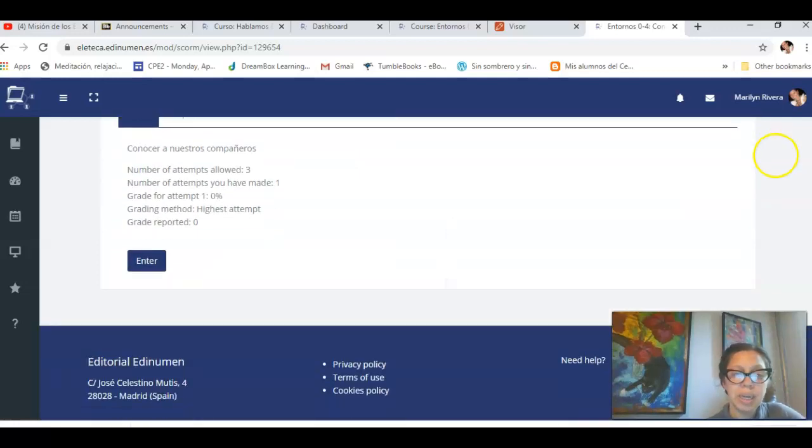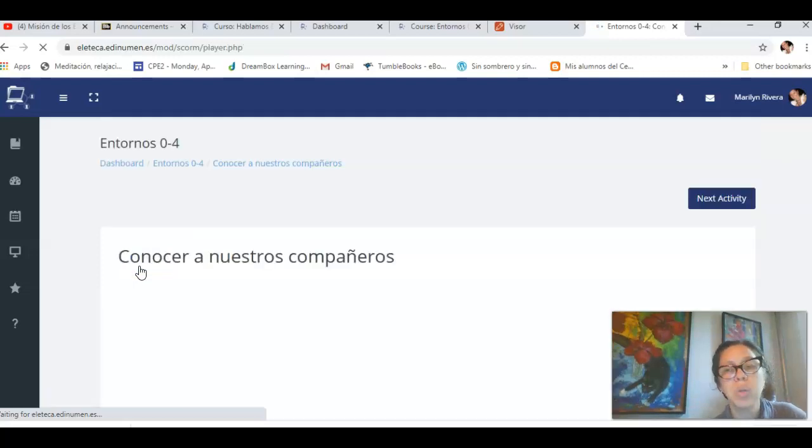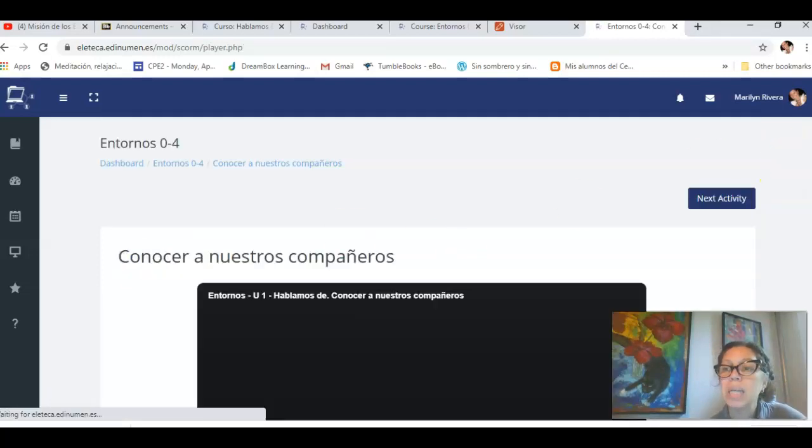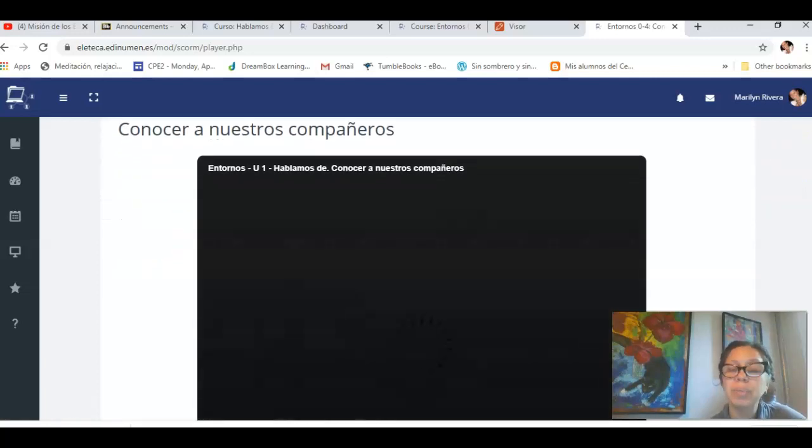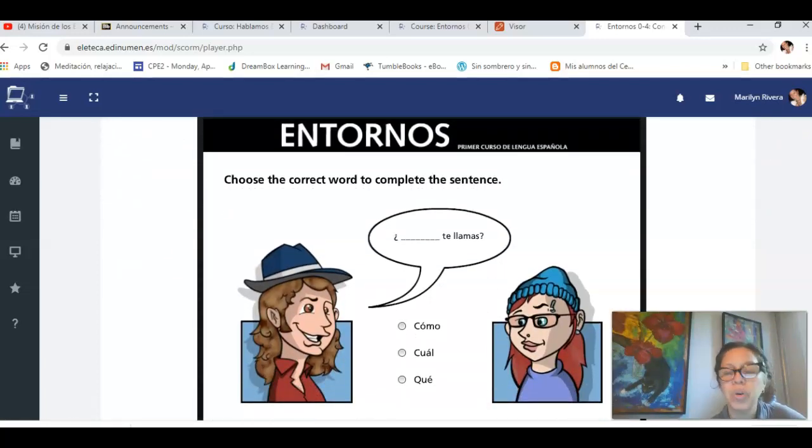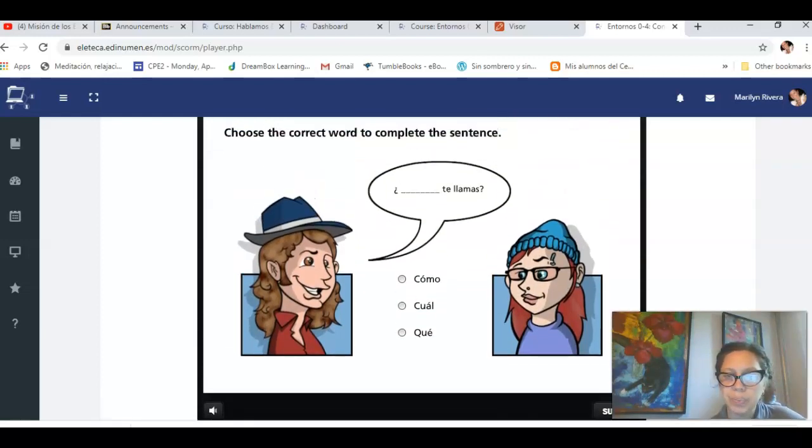It's important that you know that you have 3 opportunities. My suggestion is study the material ahead of time. Before opening Eleteca, go to the textbook and study the material. Once you have studied the material, then you open Eleteca, the platform, and you start completing the activities here.